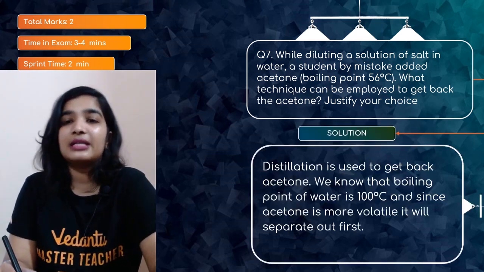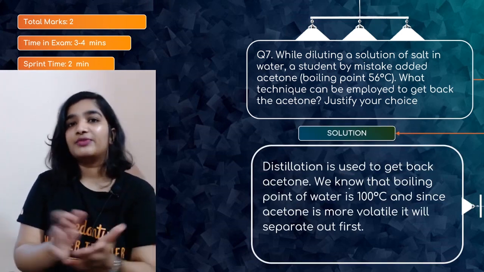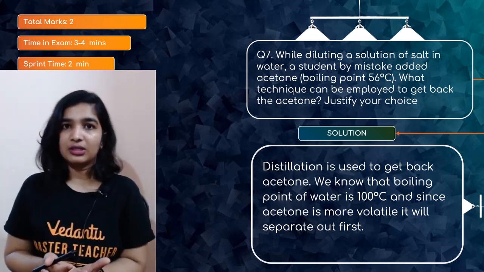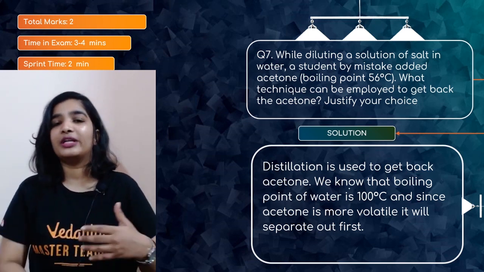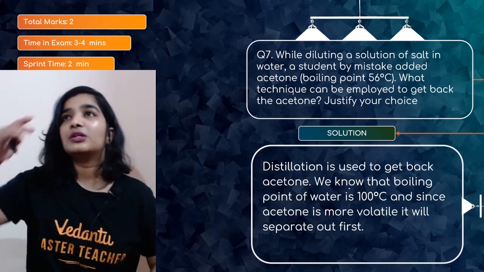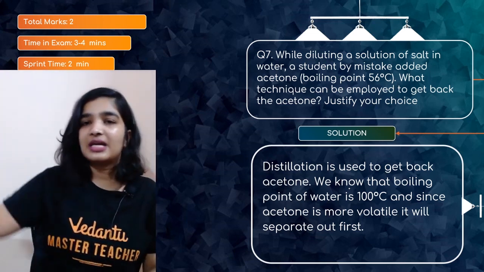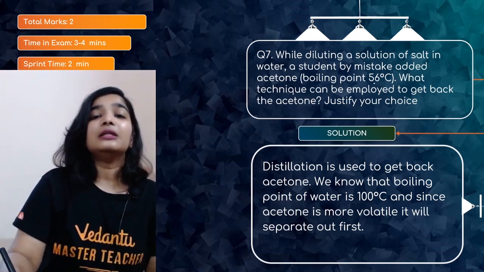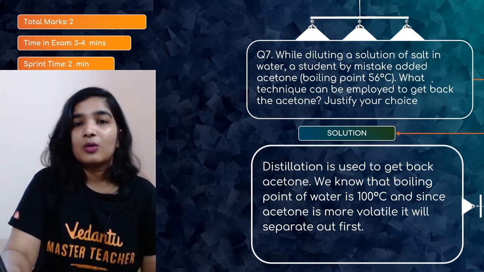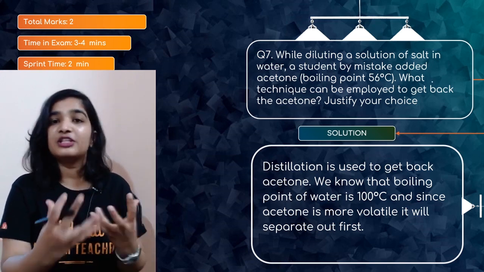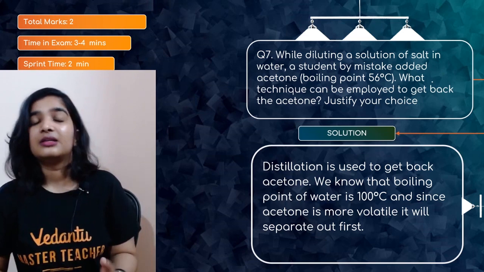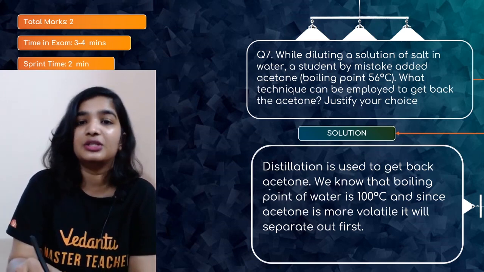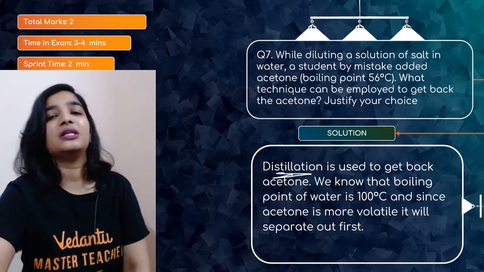So simple distillation is used to get back acetone, because we know that acetone is very much volatile, so it just evaporates, leaving behind the water whose boiling point is much higher than that of acetone. The vapors will be condensed and collected as liquid in the other beaker. If the difference between the boiling points of the liquids had been less than 25 degrees Celsius or 25 Kelvin, then you should have used fractional distillation. But here simple distillation is enough.